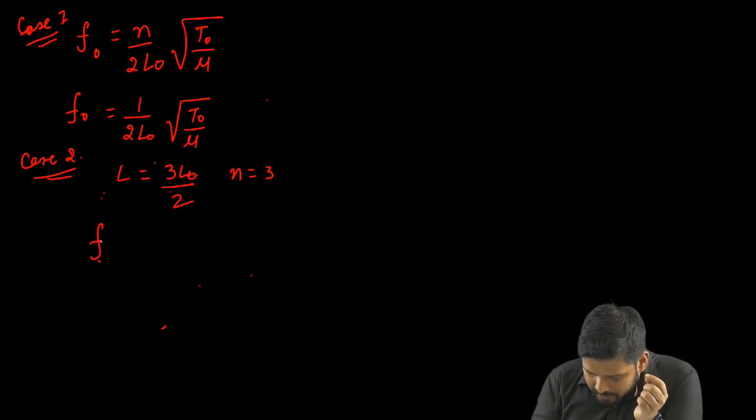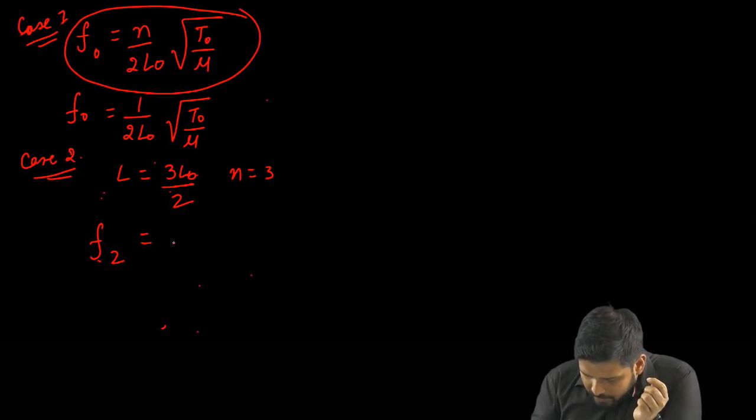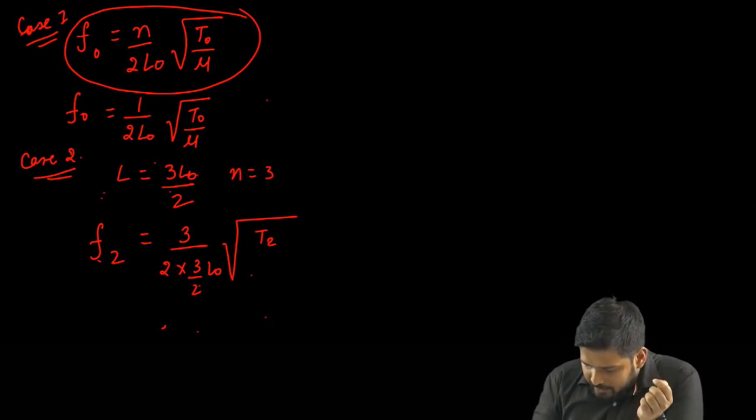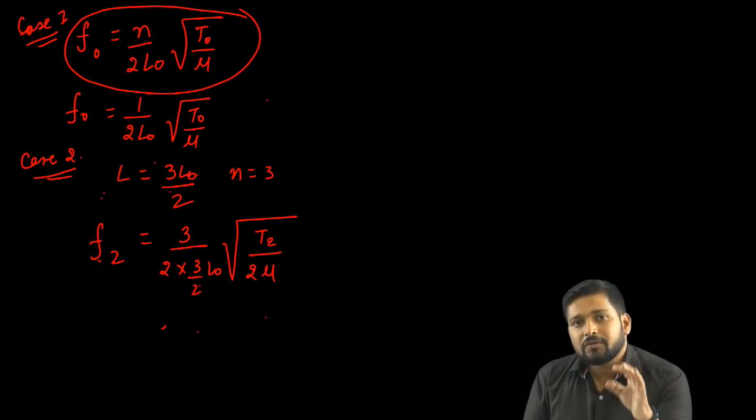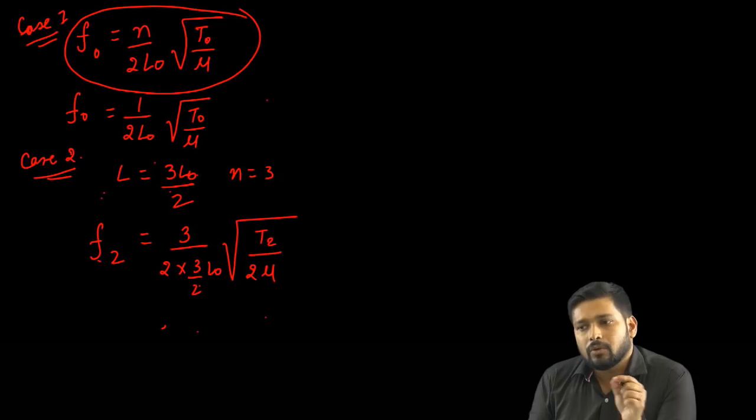If I substitute in the formula, n is 3, so 3 upon 2 times 3 by 2 L0, into root over of, let's say the tension is T2, and over here it's 2 nu, right? So this frequency F2 is equal to F0.